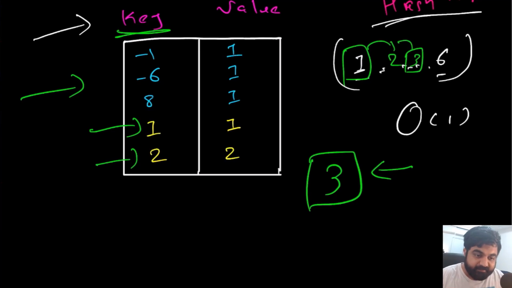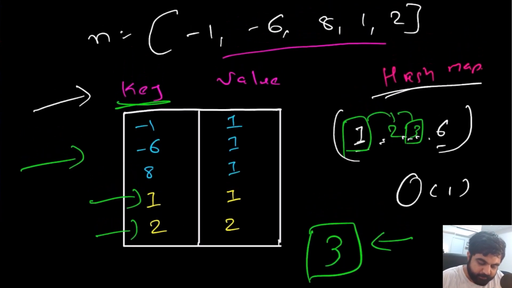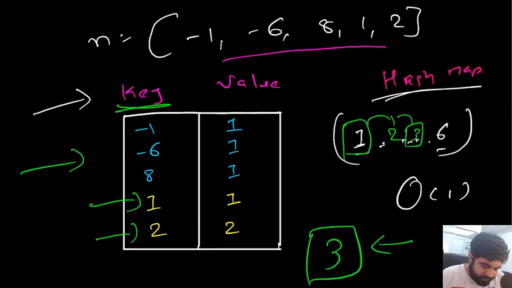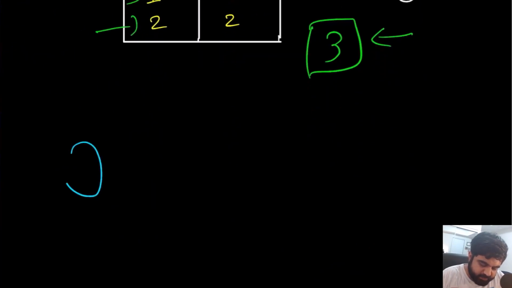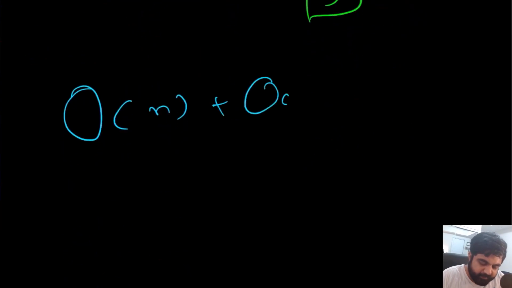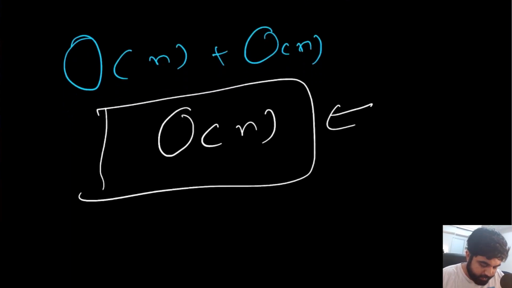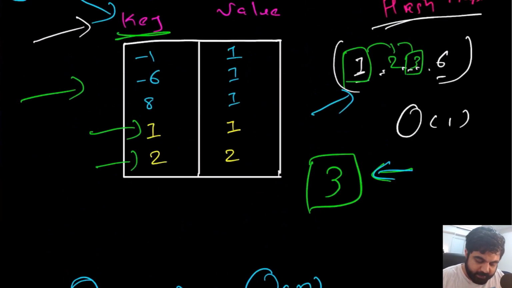And this is a very good approach. This solves a lot of the problems that we were facing in terms of time complexity. Why? Because it takes big O of n time to generate this hash map. Okay, so in order to generate the hash map, it takes big O of n time, and then to run this loop and come up with the answer whether the value exists or not, that also takes big O of n time. So if we see time complexity, we have been able to complete this problem in big O of n time, and this is great. This is a wonderful result, and any single interviewer would be more than happy with this approach.